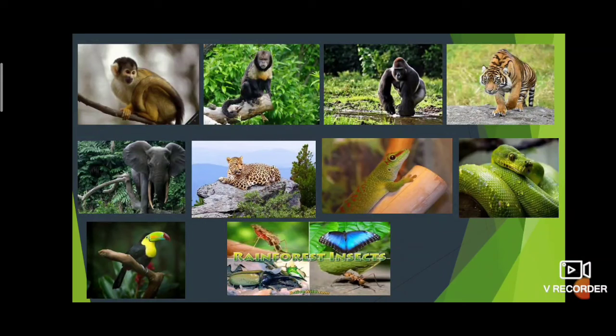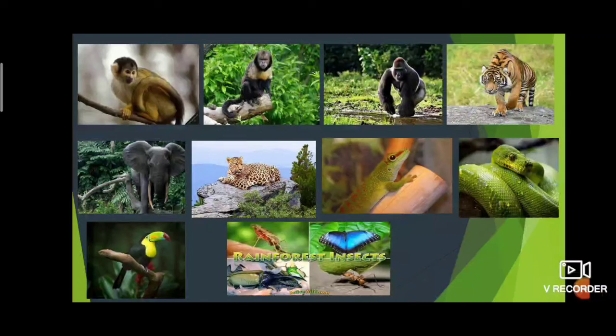Where are tropical rainforests present? Found in the Western Ghats and Assam in India, then Southeast Asia, Central America and Central Africa. This region supports what? Plants and animals. Here there are some animals. What are the animals? Monkeys, apes, gorillas, tigers, elephant, leopard, lizard, snakes, birds and insects.